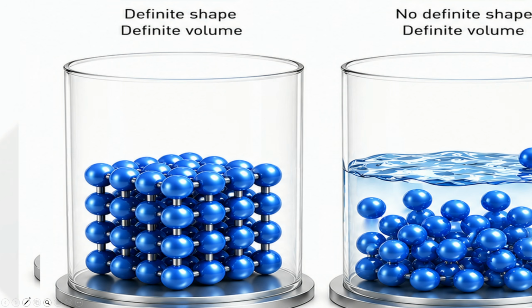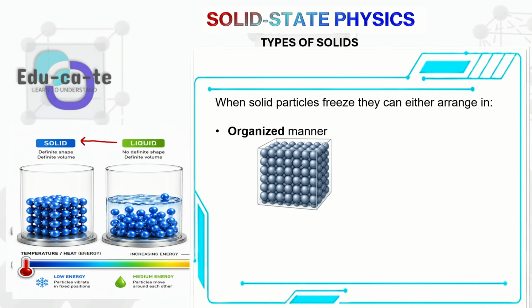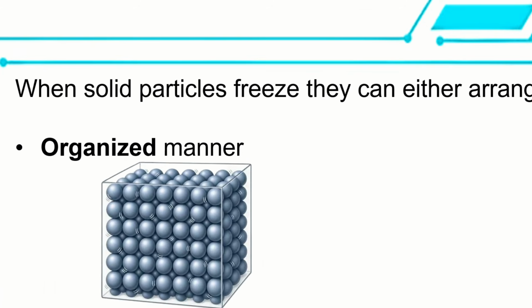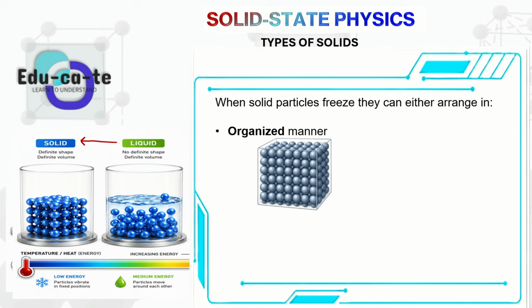Whenever a solid freezes, the particles can either arrange in an organized manner, meaning that your particles will form a certain pattern, and this is a repetitive pattern. So you can see that now your solid particles are arranged in an organized manner. You can even state the shape, because the particles have frozen in a manner that has a good arrangement.